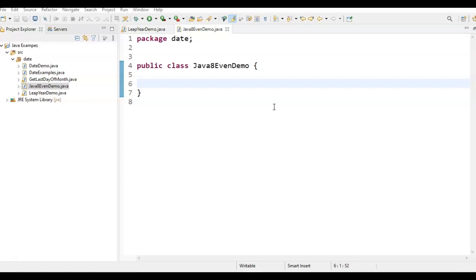In this video, we'll see how to filter even numbers given an array of numbers. So we'll be given a set of array of numbers. From that numbers, what we need to do, we need to filter even numbers. So how do we do this?